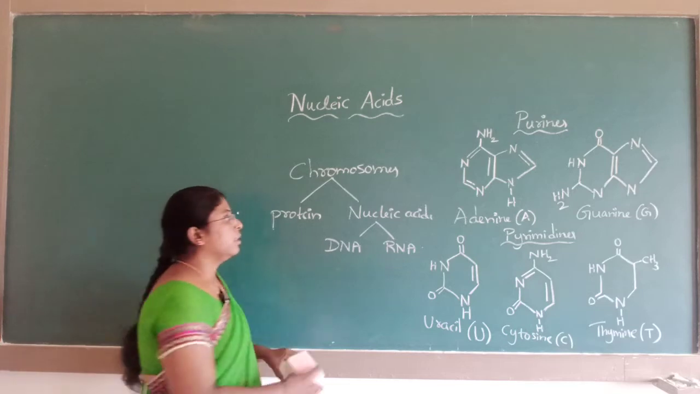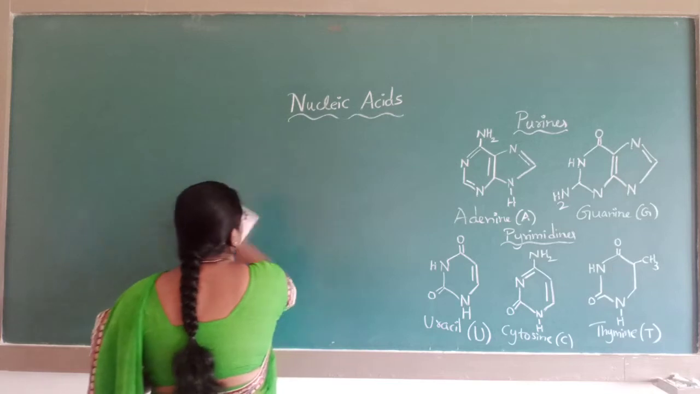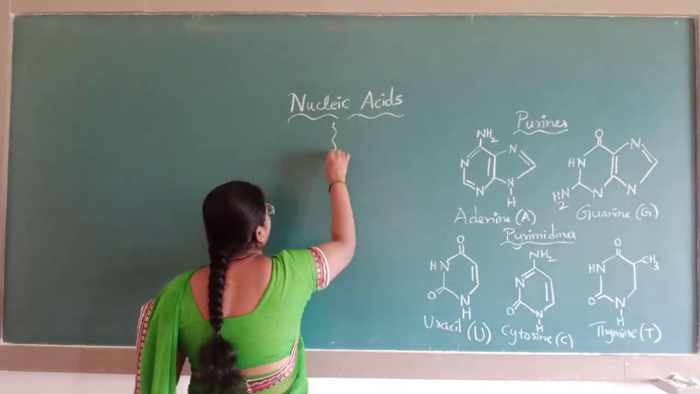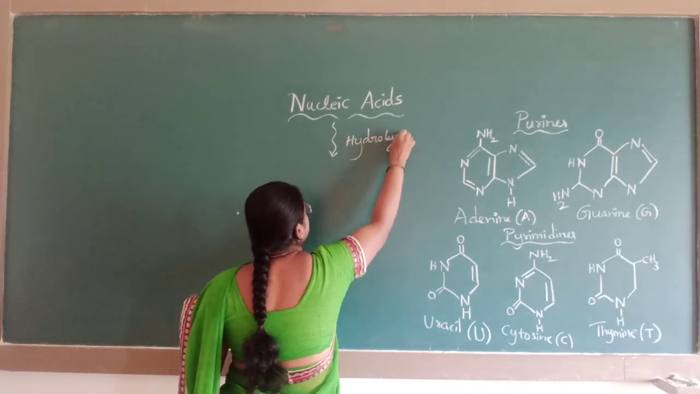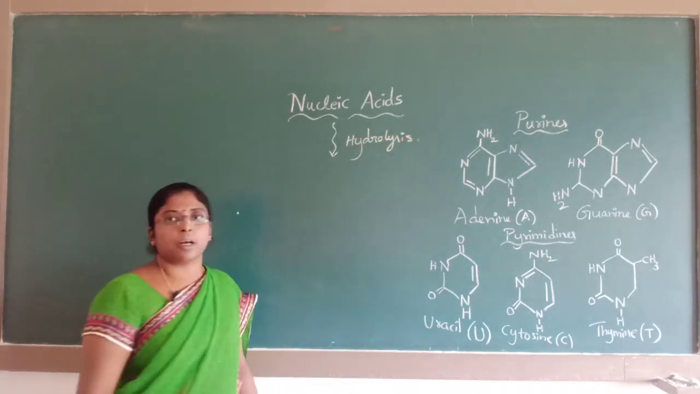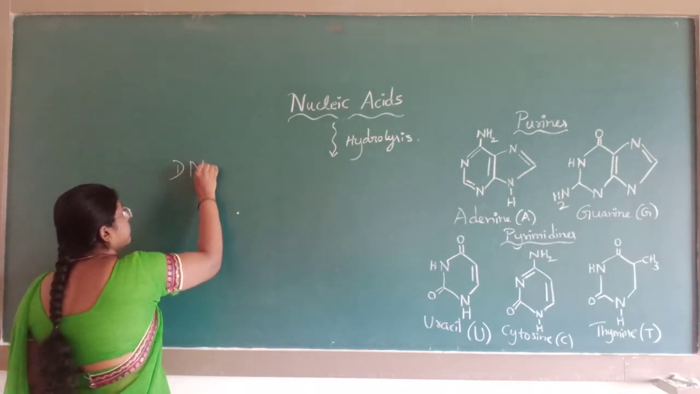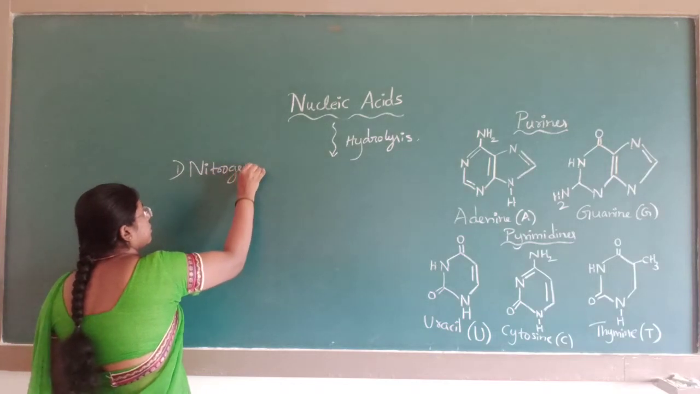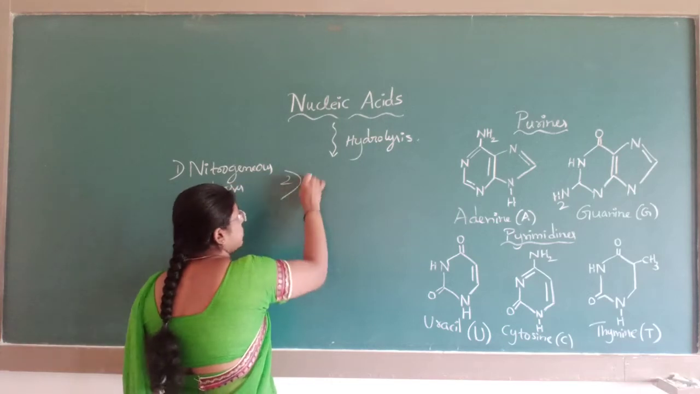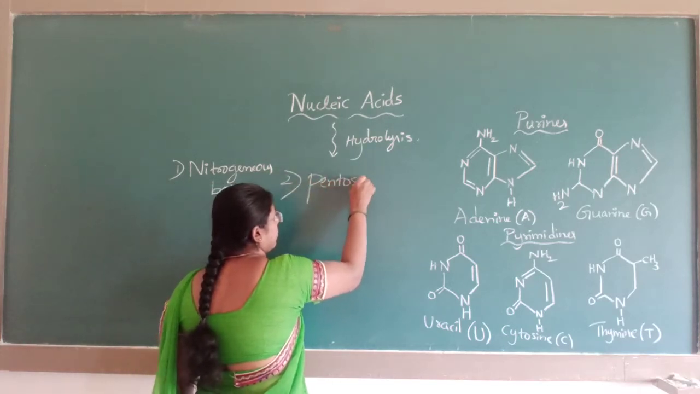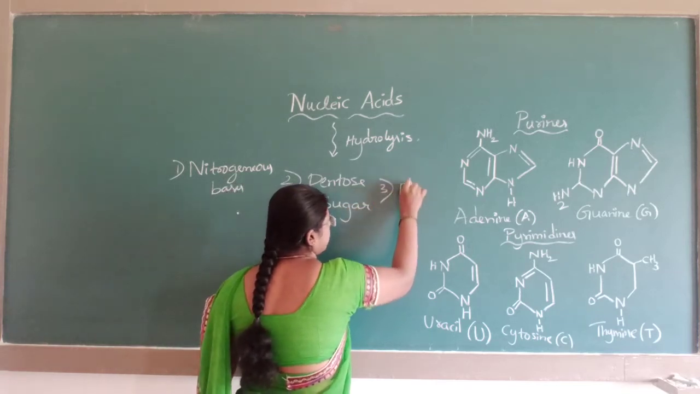Let us see the nucleic acids. These nucleic acids on hydrolysis produce three components. One is the nitrogenous bases. Second one is pentose sugar. Third is the phosphate group.